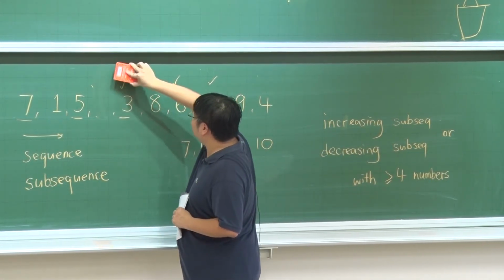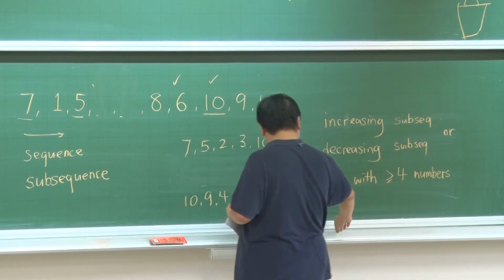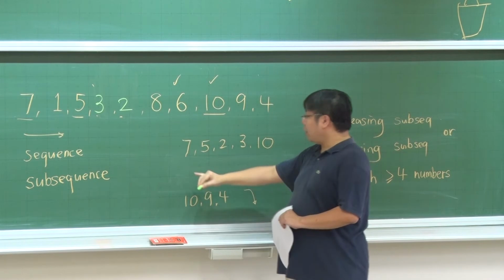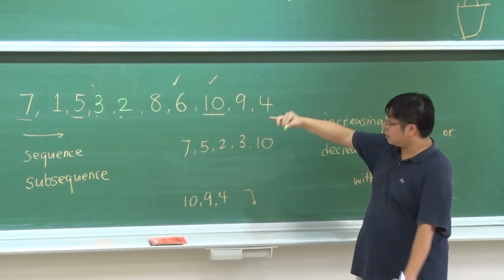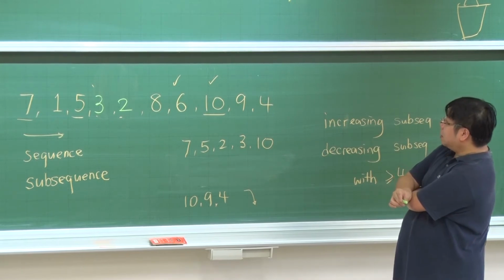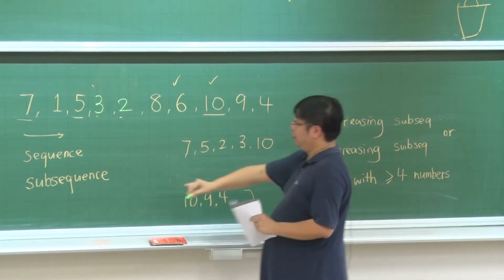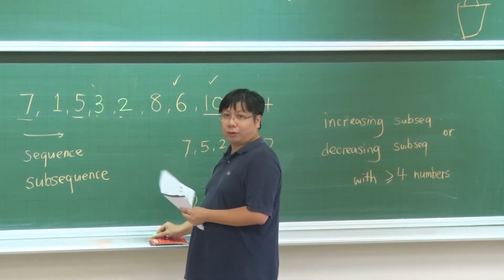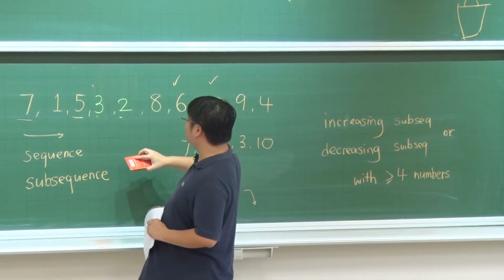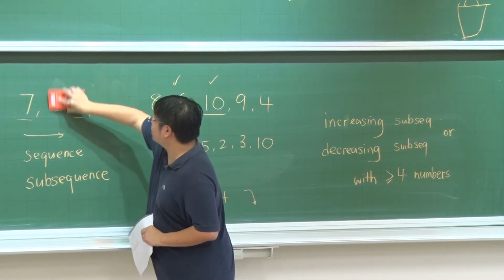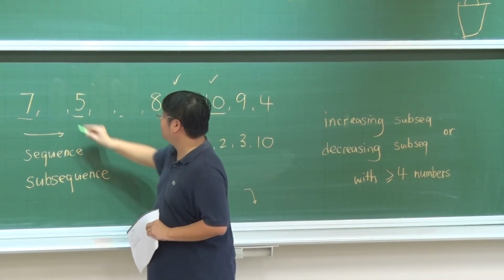So let's change 2, 3 into 3, 2. Then you don't have 2, 3, 6, 10, because now 2 and 3 are not in the same order. But still, we can have 1, 2, 6, 10, am I correct? So we don't like it, 1, 2, 6, 10. So let's change it to what? Yeah, let's change it more, let's make it 3, 2, 1.